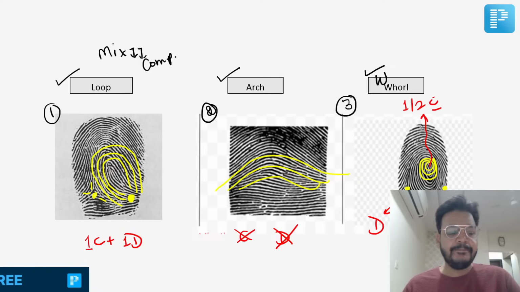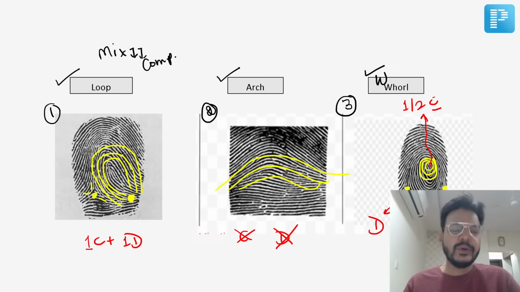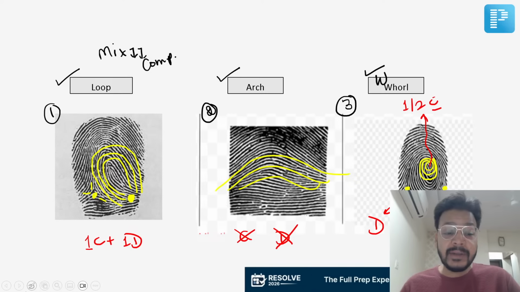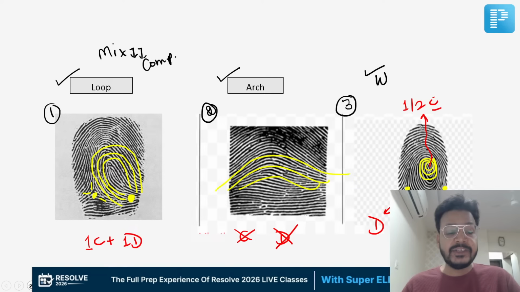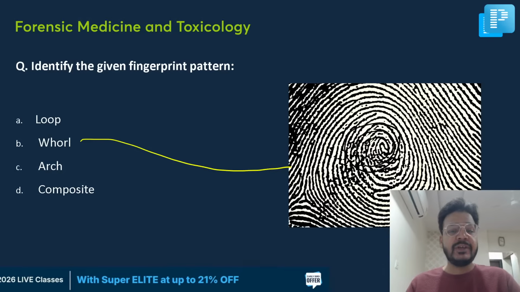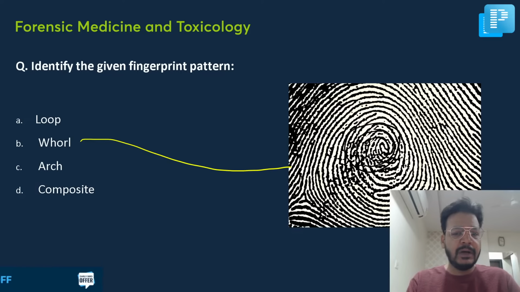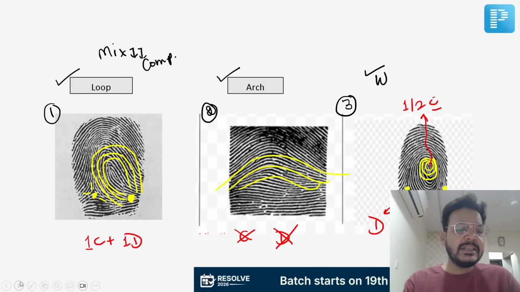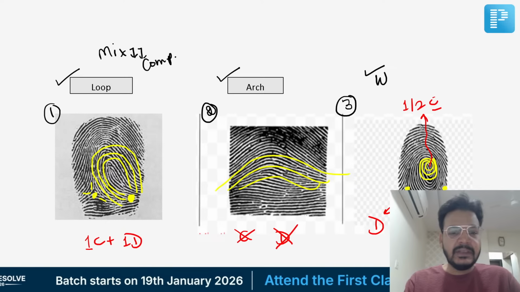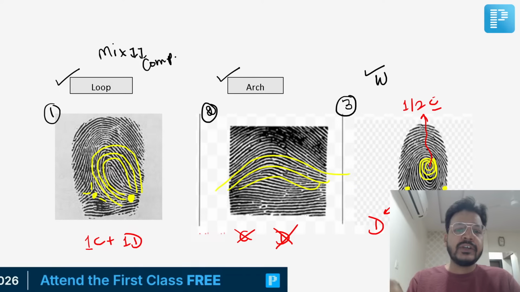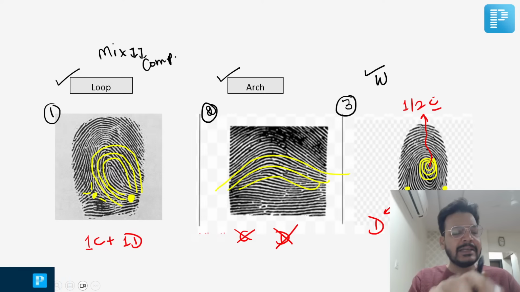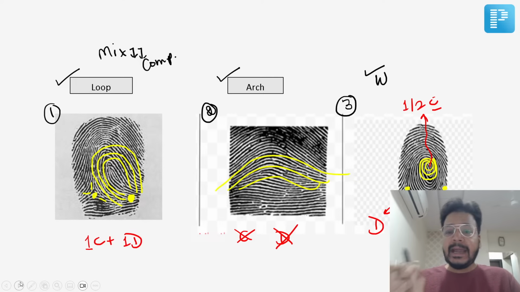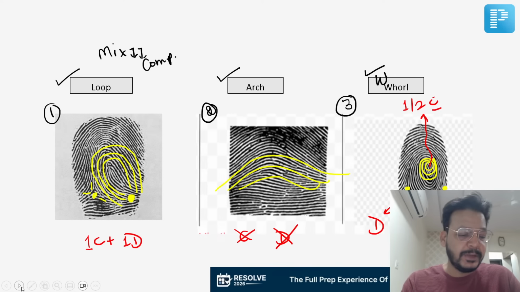I have told you all three. That was composite, which I showed you in LRI. No problem, but your concept should be very much clear. If this is the image given, that would be a whirl, because you can see the circle. If the first image is given, that would be a loop. The second image would be an arch. And if there's a mixture, like loop and arch mixed, that would be a composite pattern. The third image would be whirl. So these are a few pictures you can get in your exam.